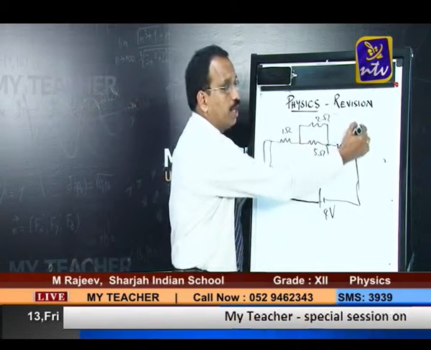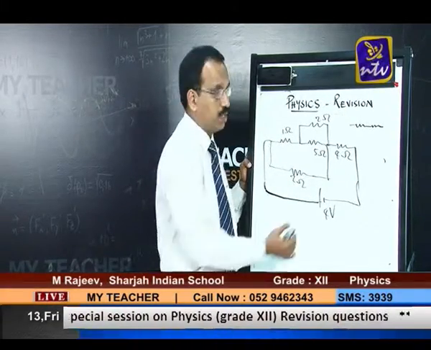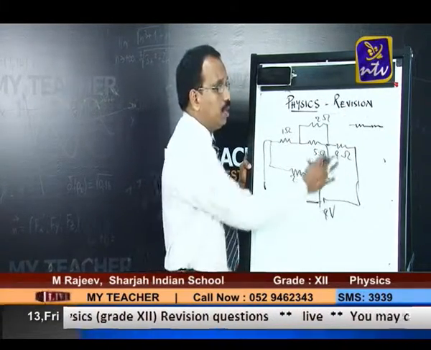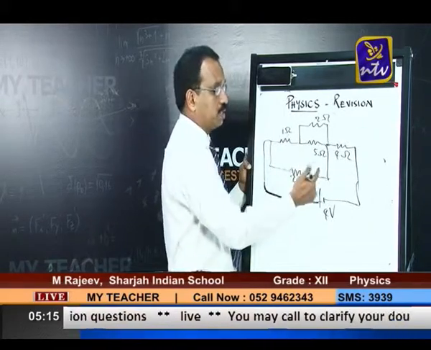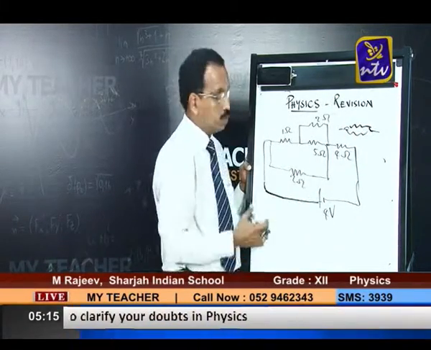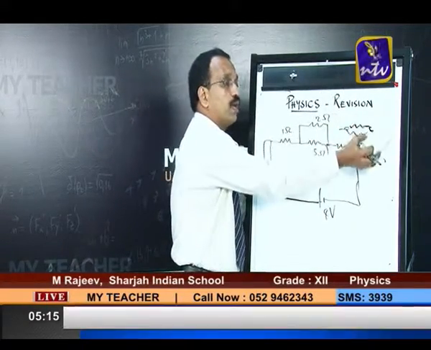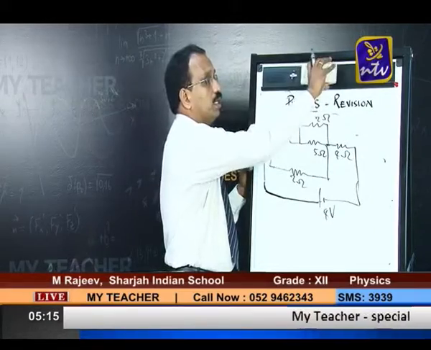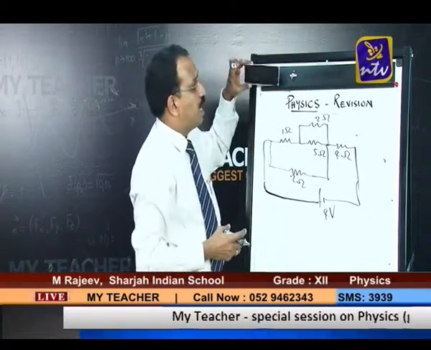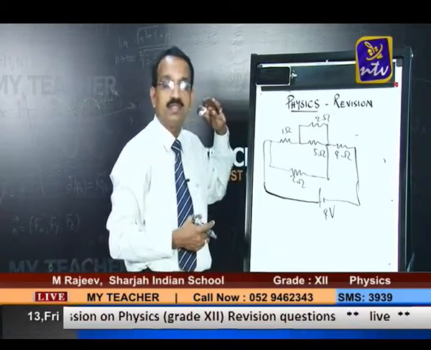Series we can say only if both the ends are connected together and no other connection in between, right? But there is no such connection here. Similarly, parallel means both the ends should be connected together, like this. There is no connection like that either. So neither series nor parallel combinations can be made out using this diagram.